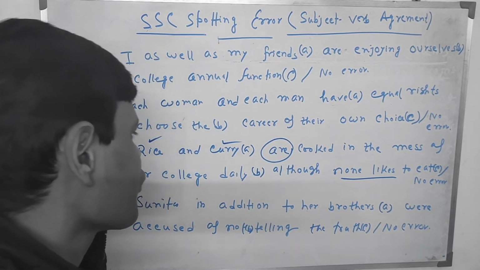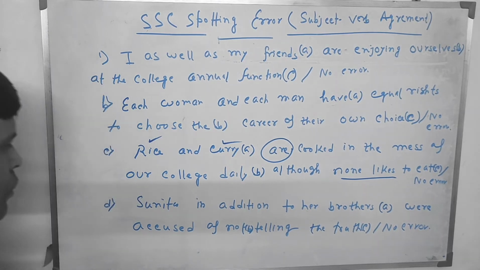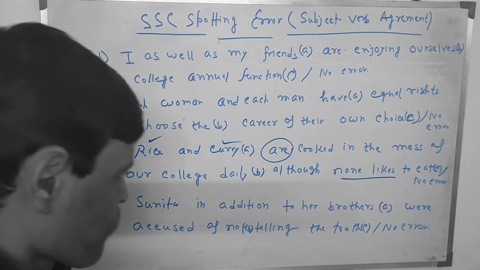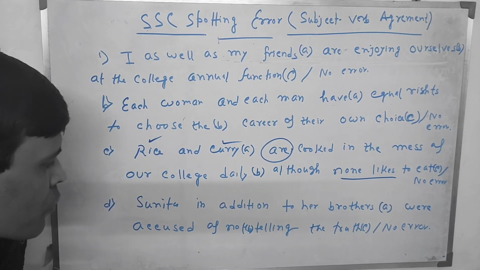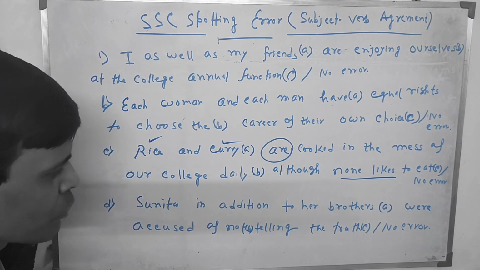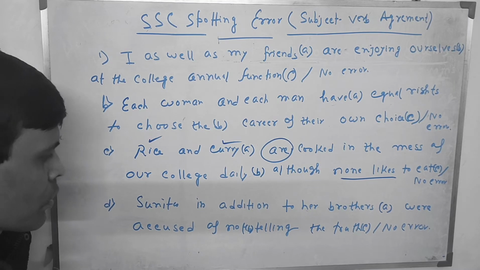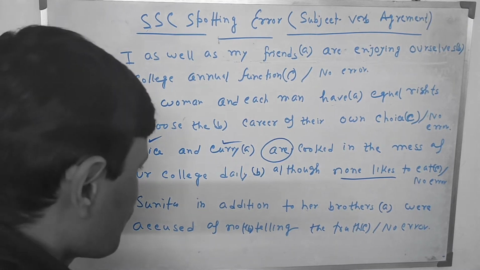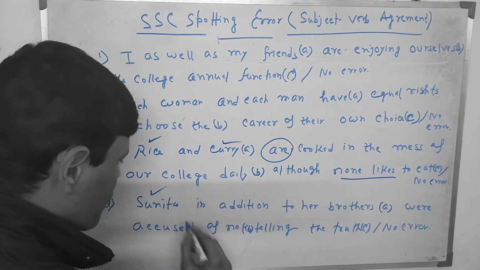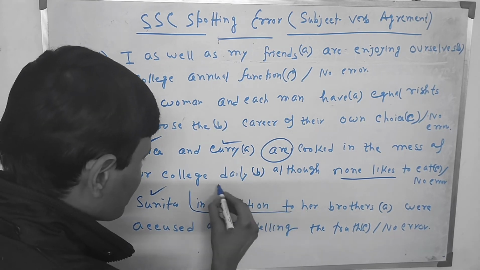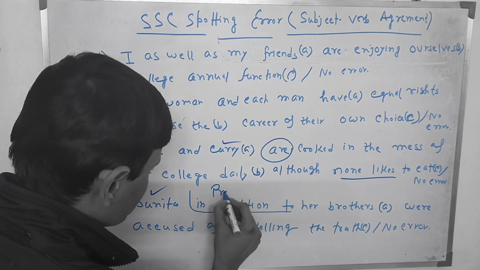Now I will go for the next questions. Look over the question properly. Sunita, in addition to her brothers, were accused of not telling the truth. Here the same question is, what is Sunita? Sunita is a subject. In addition to, you can say it's a prepositional phrase.